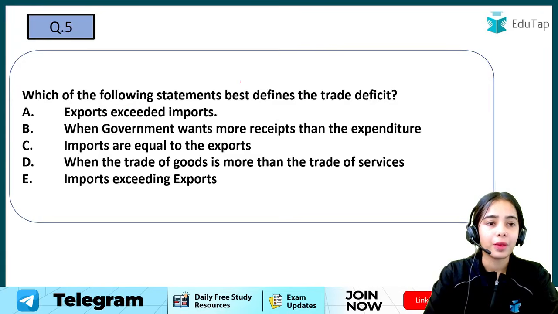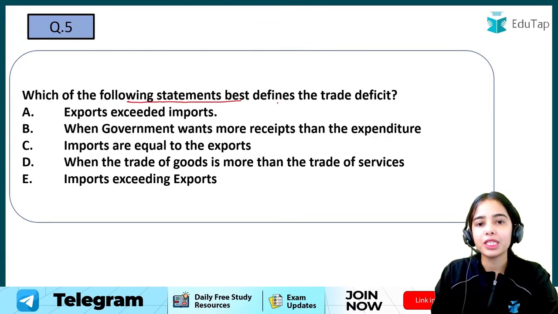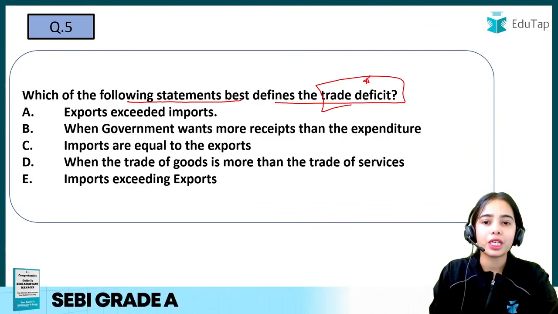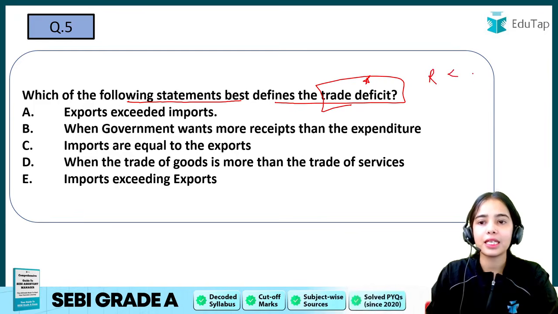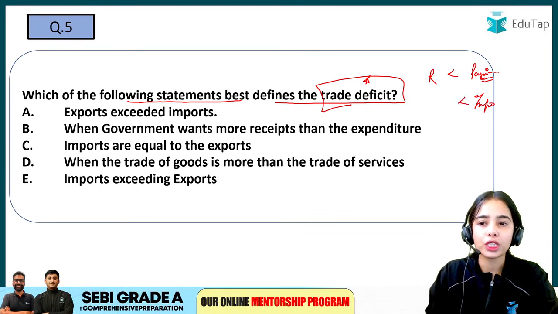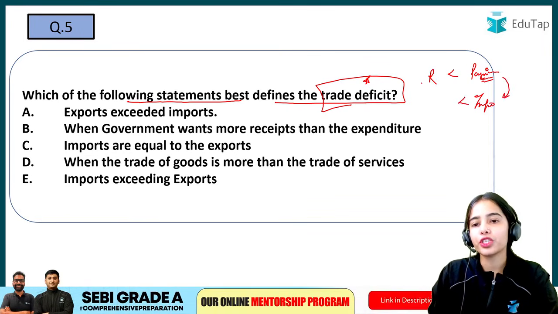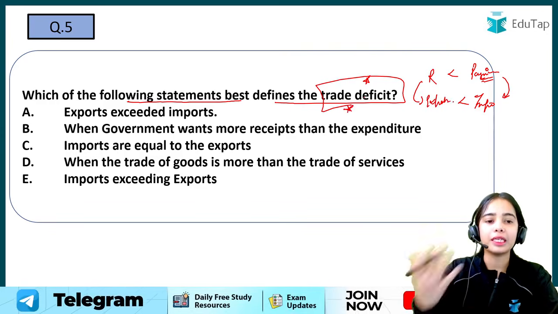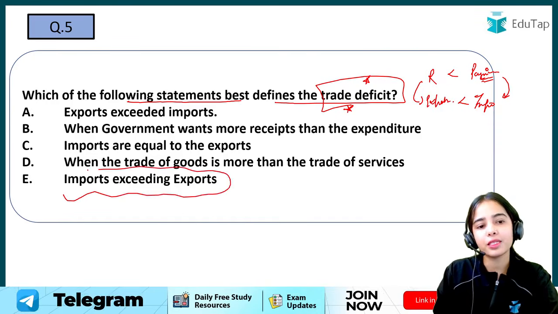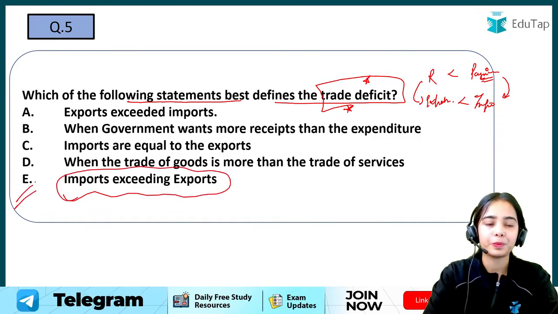Now, coming to the next question, which of the following statements best defines the trade deficit? So trade deficit is basically the deficit when we are receiving less than what we are paying. That happens when we are paying more for the imports in comparison to the receipts for our exports. Okay, so trade deficit is basically when imports are exceeding exports. So E is the right answer.